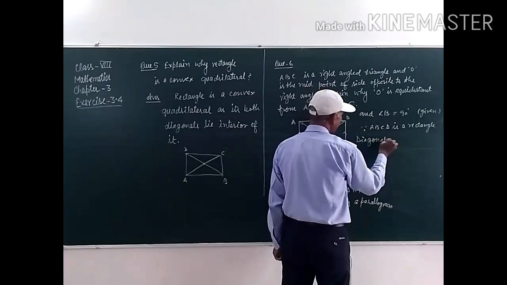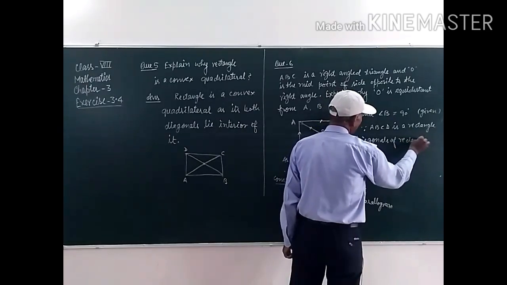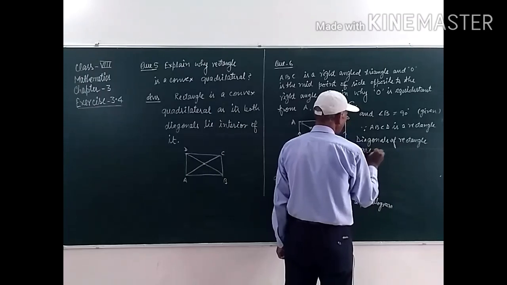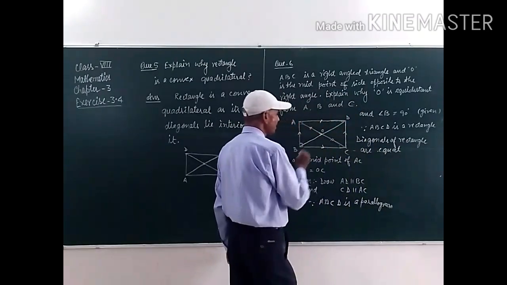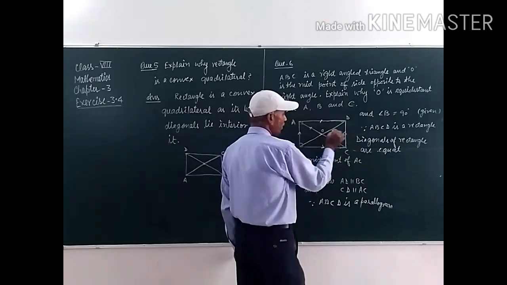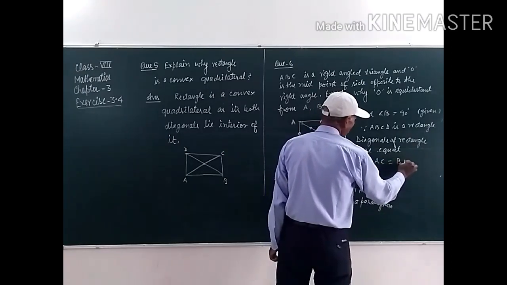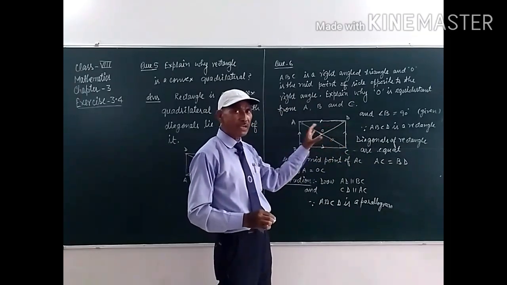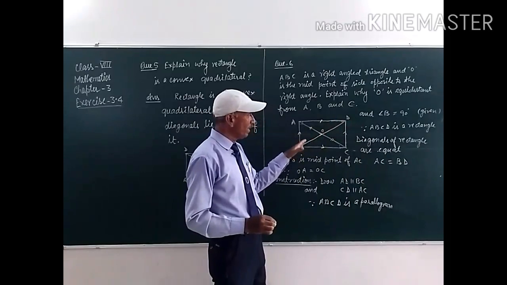Diagonals of a rectangle are equal. So in this one, AC is equal to BD. Student, in a rectangle diagonals are of equal length. So this diagonal AC is equal to BD.